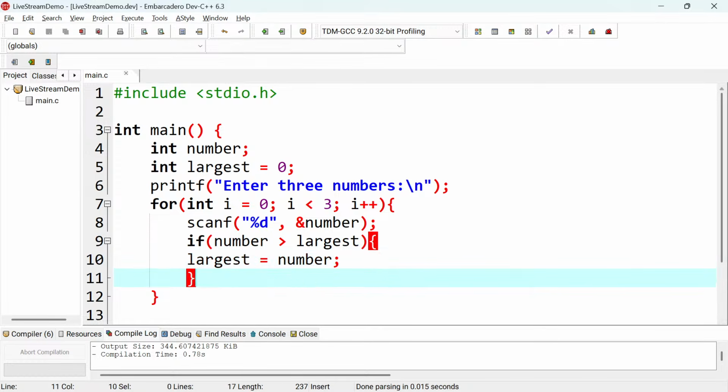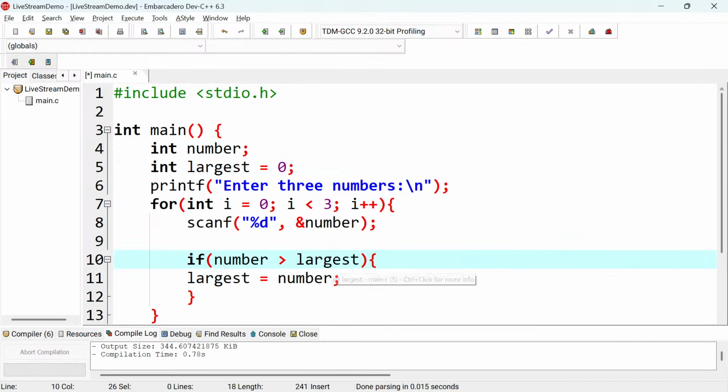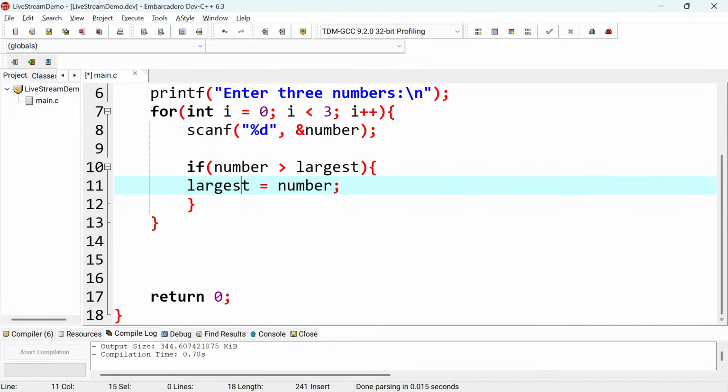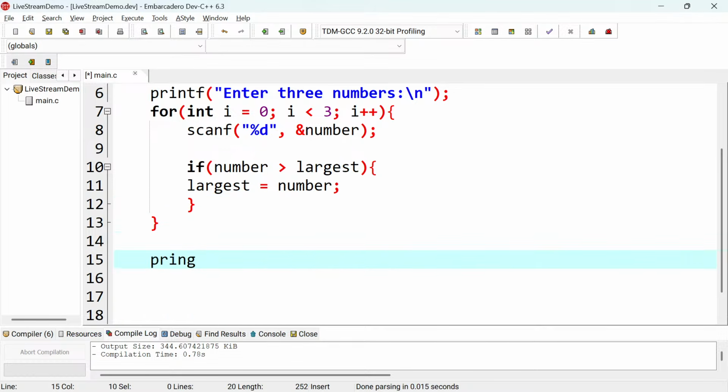So what happens is that whenever you put a number there, we check if the number is greater than what you already have as the largest. So we assume that largest for now is 0. So if you put that number, we compare the number that we've put. If it is greater than this value that we have, then we update largest to have that number that we've put. So you are going to do it 3 times, and after that, just outside the for loop, we report that the largest, obvious, printf here. So I think it is the trickiest way to do it, but I'm sure it can still work.